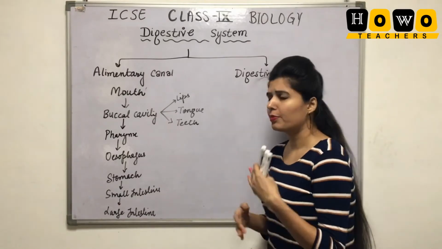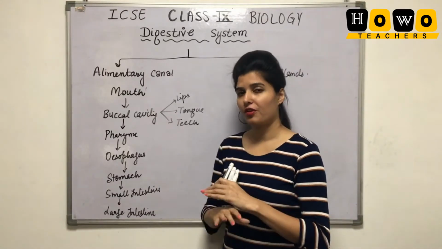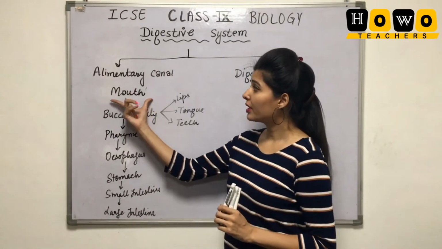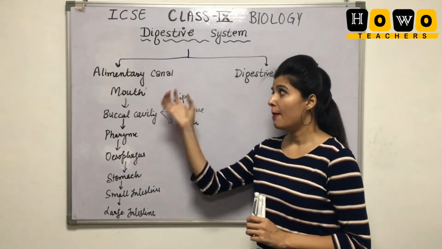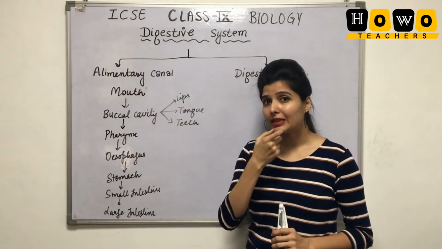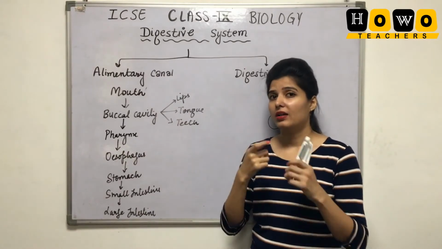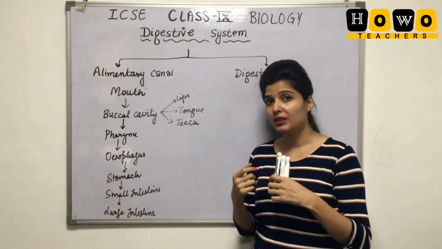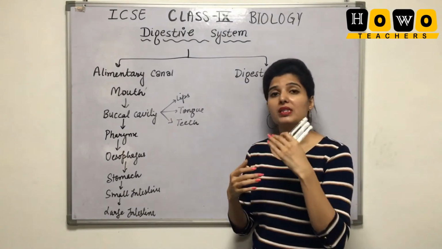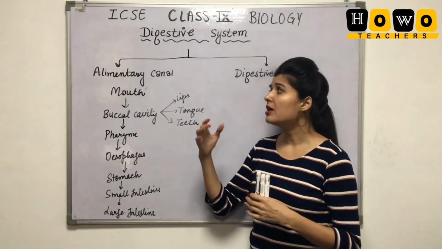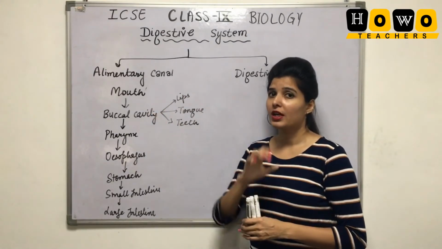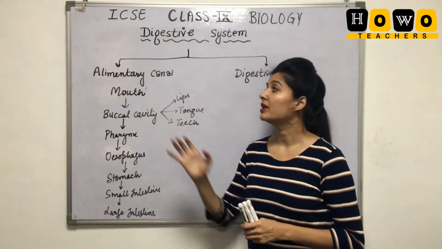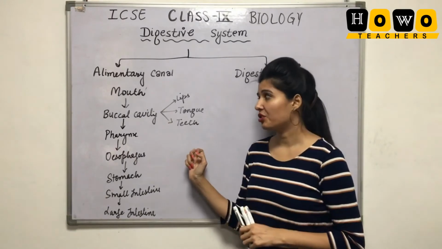Now I will explain to you in short the function of each and every part. Okay, so look at the mouth. Mouth is the complete part that we are talking about. Mouth helps in eating the food. It helps in bringing the food up to the buccal cavity, or we can say the entrance of the food, or simply we can say the mouth helps in ingestion of the food. The term is important here, that the mouth helps in the ingestion of food.